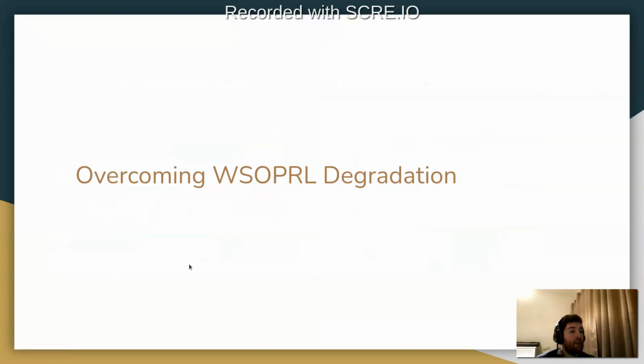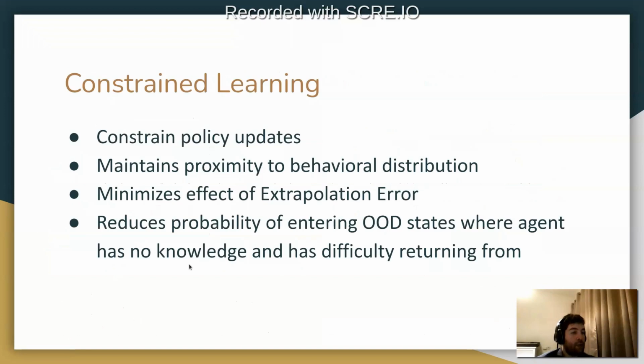We discuss overcoming warm start reinforcement learning degradation. In order to do this, we constrain the policy updates. And what this does is maintain a proximity to the behavioral distribution, minimize the effect of extrapolation error, and therefore reduce the probability of entering out of distribution states where the agent has no knowledge and has difficulty returning from.